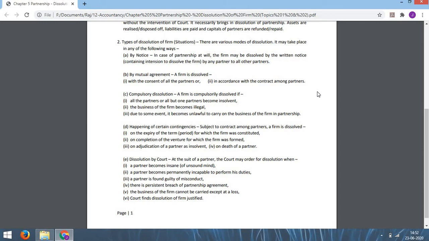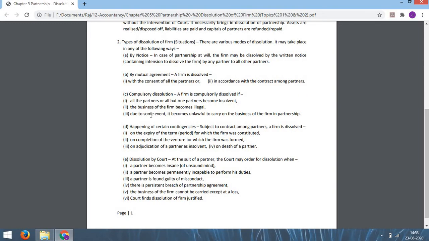Now you know what is insolvent. Insolvent means a situation where liabilities become more than the assets. That means the person is unable to meet his liabilities. This is first among the compulsory dissolution. Number two, the business of the firm becomes illegal. Sometimes due to some transaction, the business of the firm may become illegal, that is banned by law, that means not allowed by the law. So in that case the firm is also dissolved.